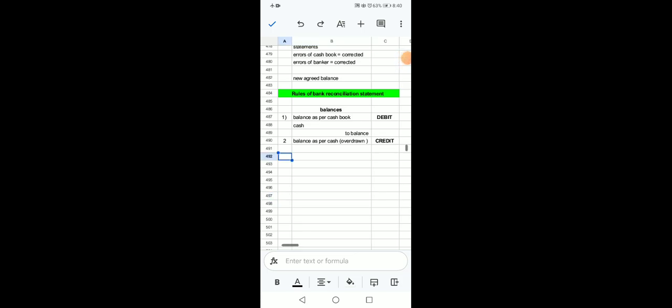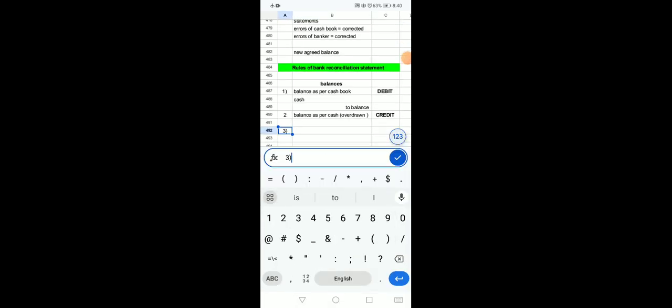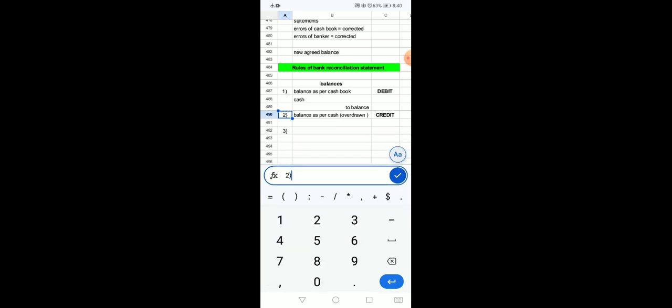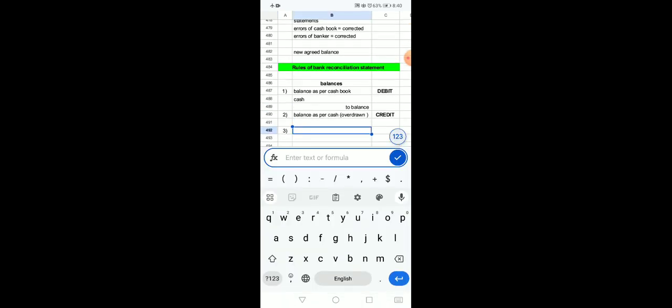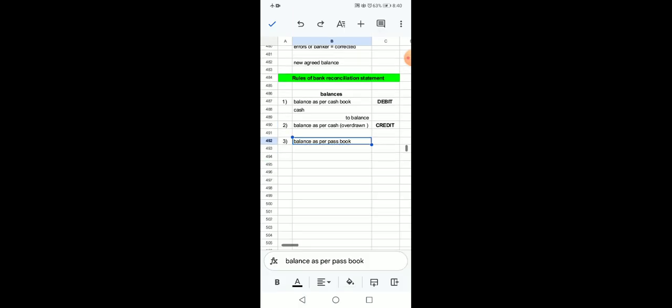Alright, now we will see our third rule. In the third rule, you will see if balances are shown by the passbook. Balance as per passbook, and now you know that where that passbook is present, all records which are present on the banker's side. A banker will put all of his record related to the customer in a book. That book is called passbook. So passbook is possessed by banker and cash book is possessed by customer.